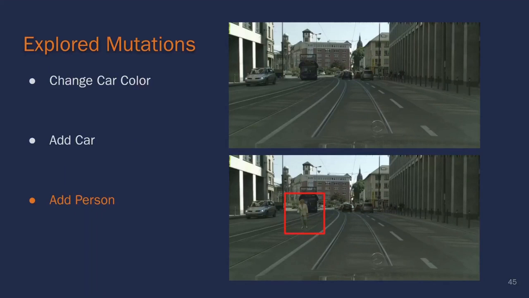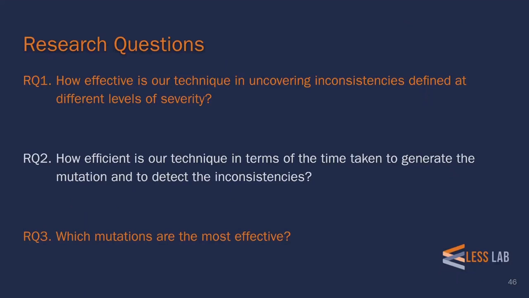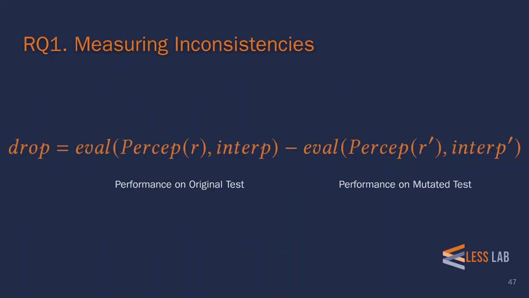Now let's examine our research questions. We examined three research questions which we discussed in the paper, and I will cover two of them now. For the first question, we examined how effective our technique is at uncovering inconsistencies defined at different levels of severity. We will discuss what this means in just a moment. Additionally, we examined which of the mutations were the most effective. As we noted before, the pipeline produces a complete test input and expected output pair that can be used to directly test the system. However, in this case, we are particularly interested in judging how effective the mutation itself is at impacting the system to uncover failures.